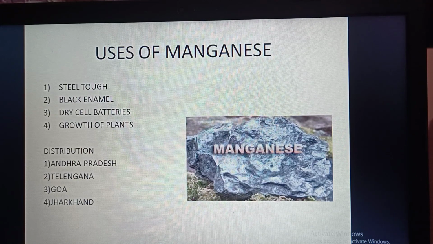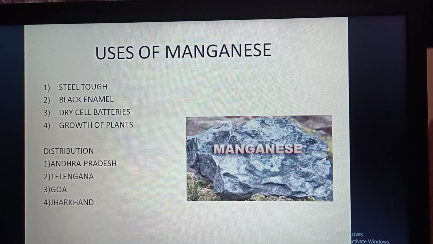It is used in dry cell batteries. Manganese is used to manufacture vital enzymes for the metabolism of fats. Manganese can also regulate blood sugar level. Manganese is essential to plant growth as it is involved in the reduction of nitrates in green plants. Manganese that is found in India is of good quality. Therefore, it is in great demand throughout the world.